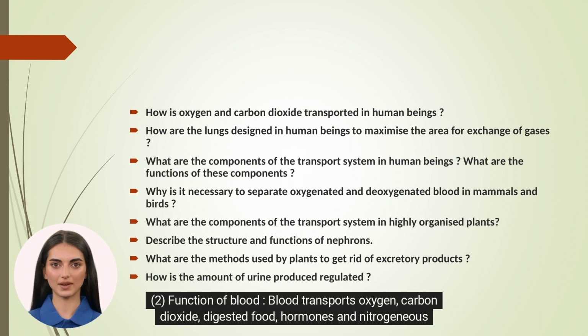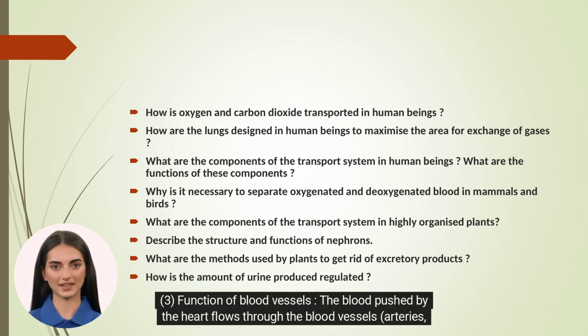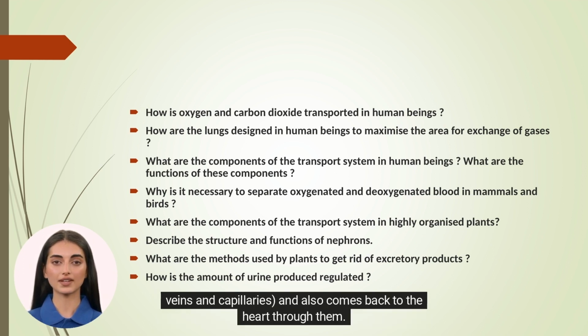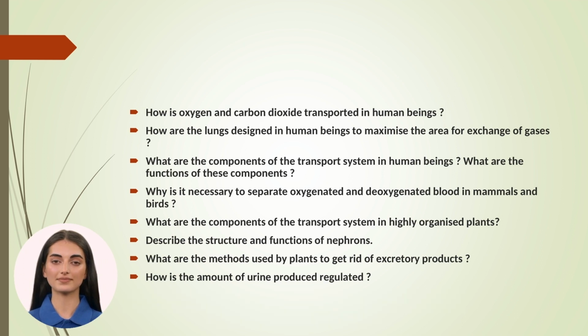2. Function of blood. Blood transports oxygen, carbon dioxide, digested food, hormones, and nitrogenous waste like urea. It also protects the body from diseases and regulates the body temperature. 3. Function of blood vessels. The blood pushed by the heart flows through the blood vessels, arteries, veins, and capillaries, and also comes back to the heart through them.